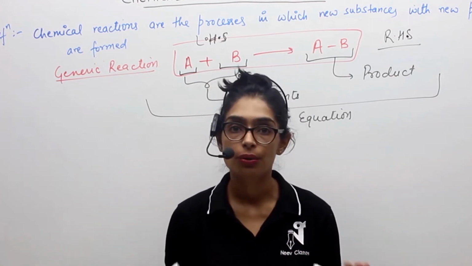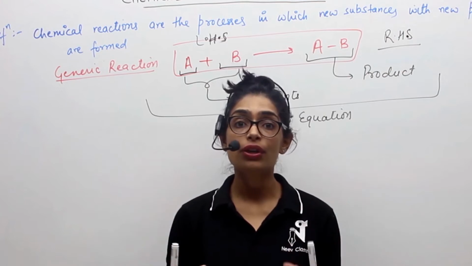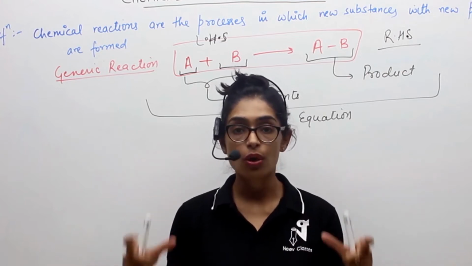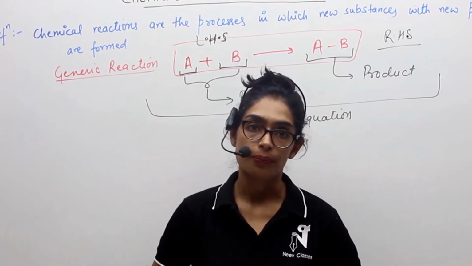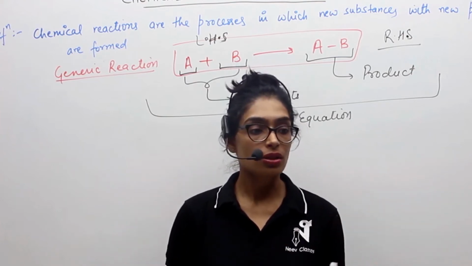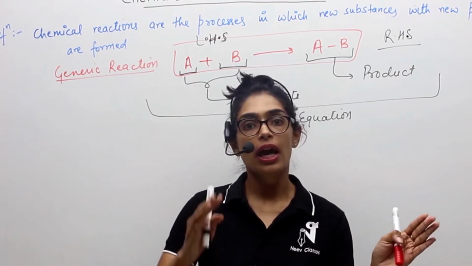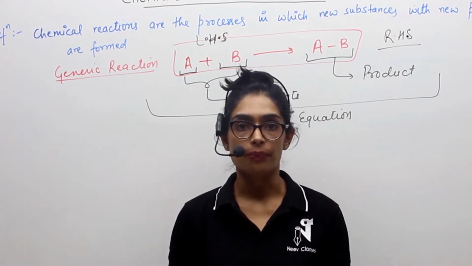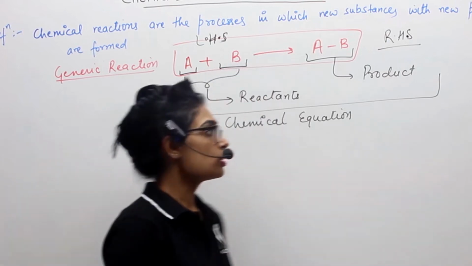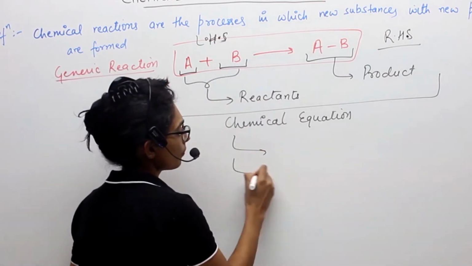That's an event. But when you represent that event in words or on paper, that is called a chemical equation. So a chemical reaction is the actual event which is happening, and its representation on paper is called your chemical equation.